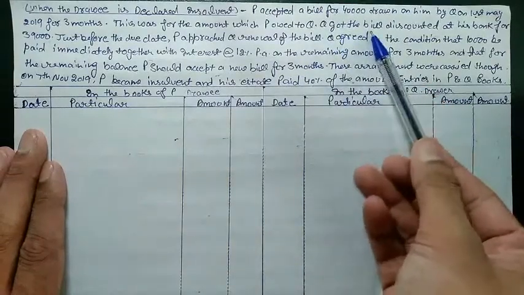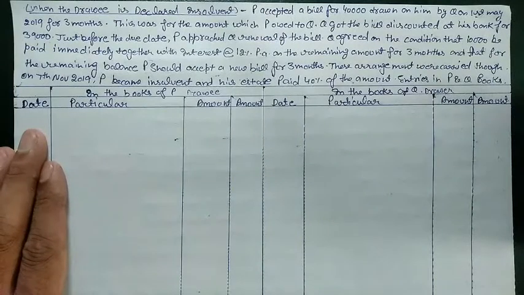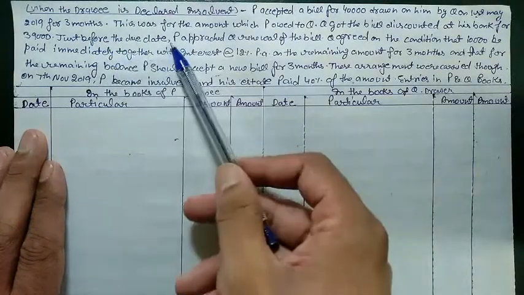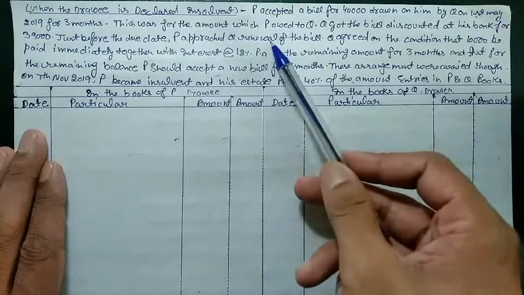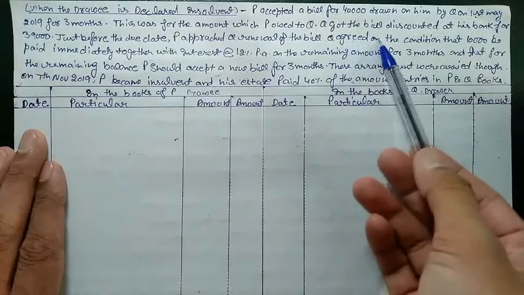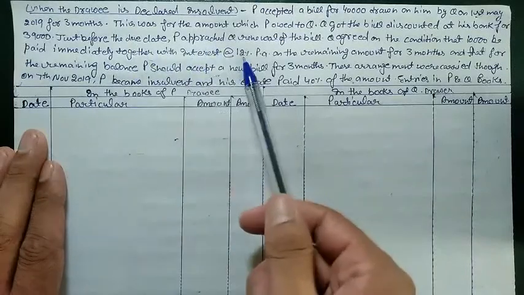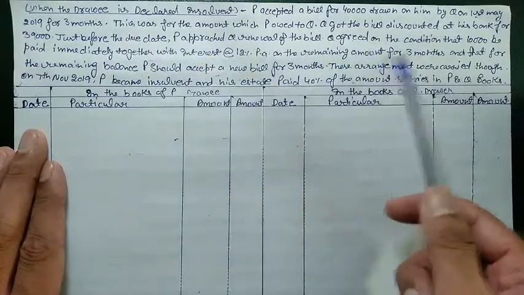Then Q got the bill discounted at his bank for 39,000. After he received bill from P, he reached to the bank and discounted that bill from bank. Then just before the due date, P approached to Q for renewal of a bill. Now before the due date, P approached to Q that retire the old bill, or cancel the old bill and make a new bill. Q agreed on the condition that 10,000 be paid immediately together with the interest 12% per annum on the remaining amount for 3 months.